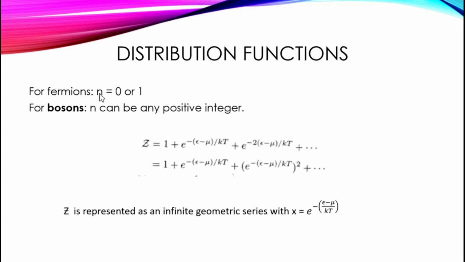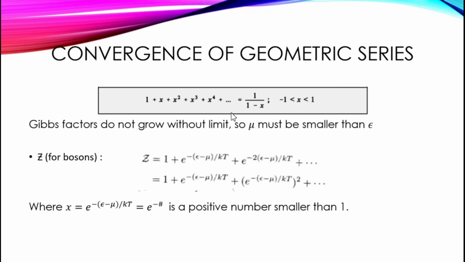For fermions, n is only 0 or 1 because only 0 or 1 particle can occupy the same state, but for bosons, n can be any possible integer. So technically z would be an infinite sum. We can represent this sum as an infinite geometric series with x defined by this expression, the exponential part. Then the convergence of the geometric series tells us that if x is between -1 and 1,